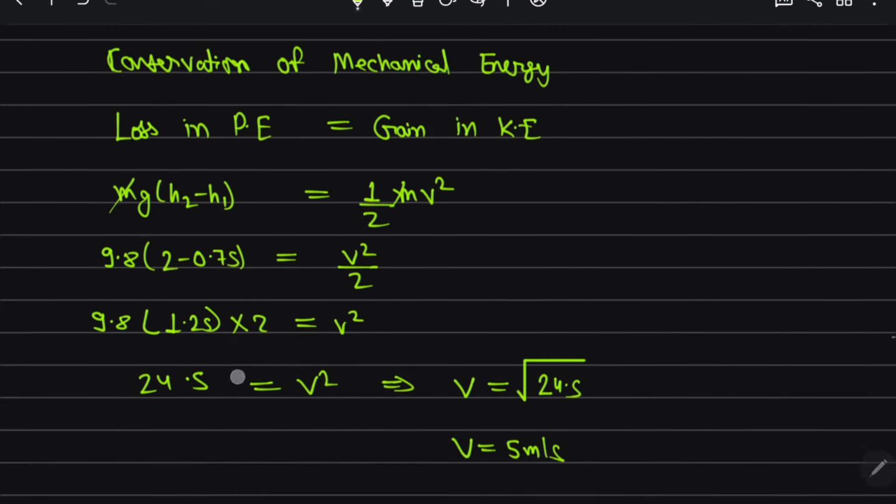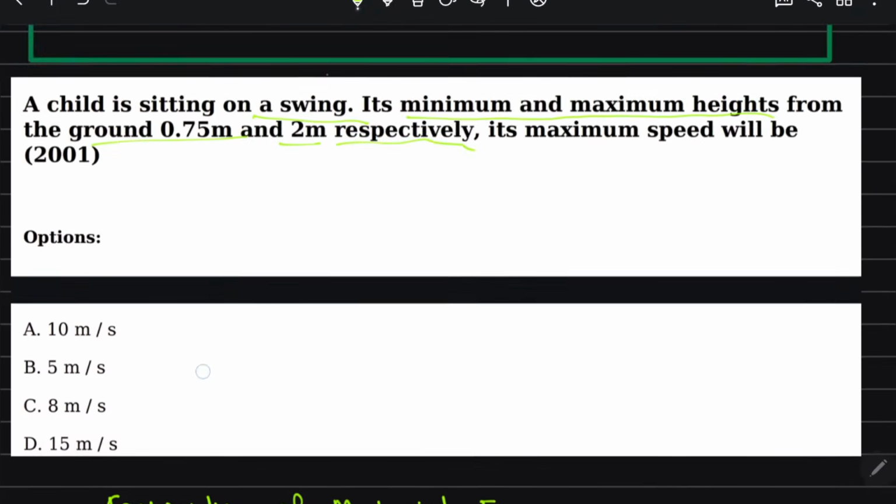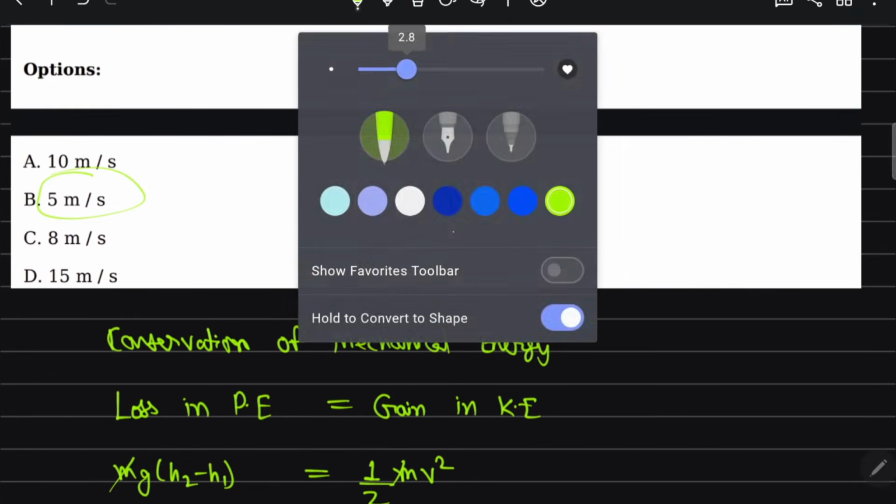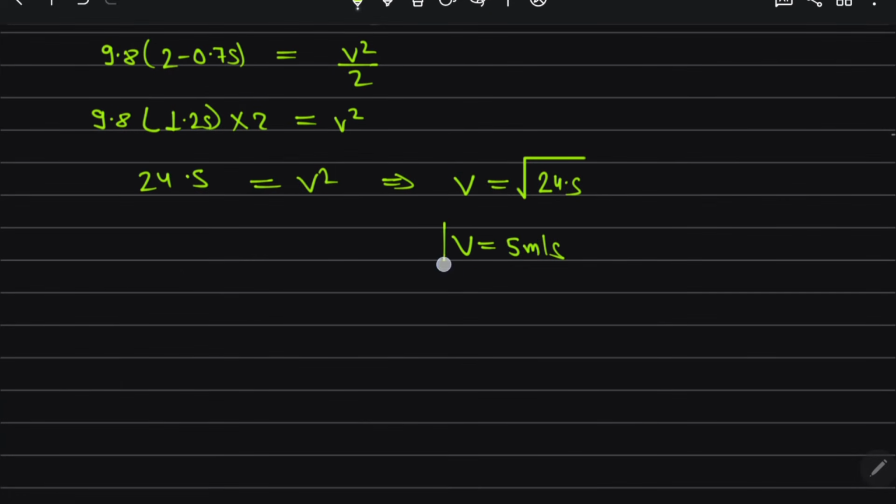If I take 9.8 in place of 10, then we get exactly 5 meter per second. So which option? Option B is correct.